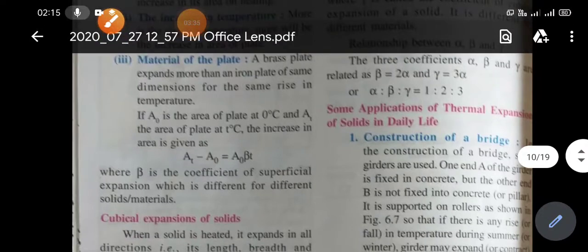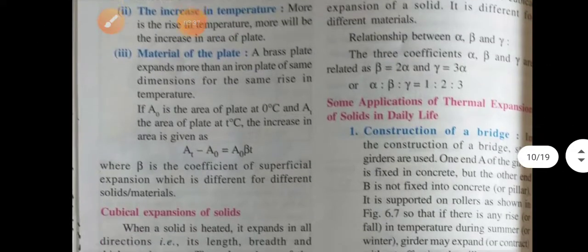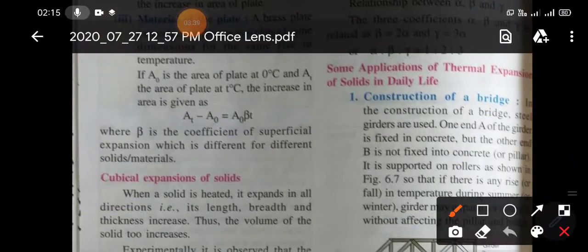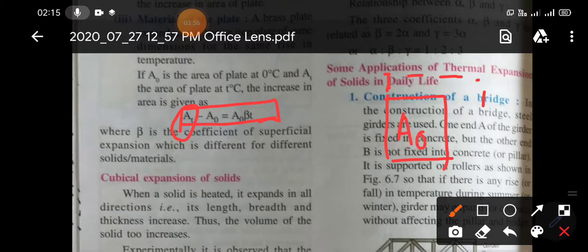Now here is the equation. This equation you have to remember; this is the equation of superficial expansion. Suppose you are heating a plate. The initial area of this plate is, suppose, A0. Now after heating, the area of the plate is, suppose, At.